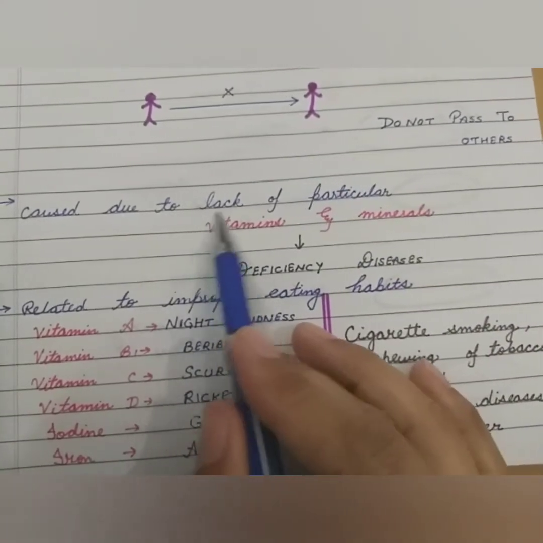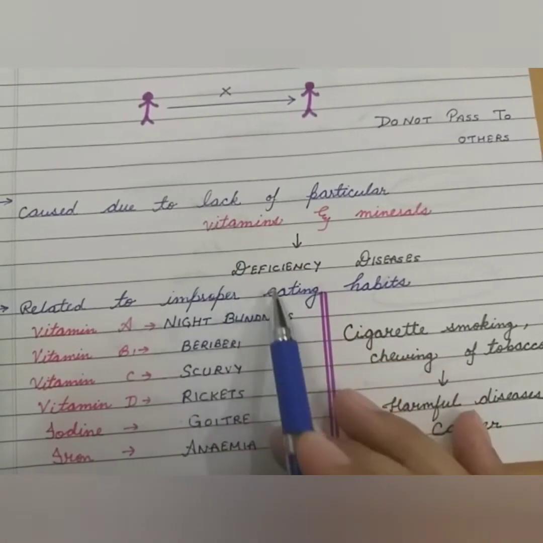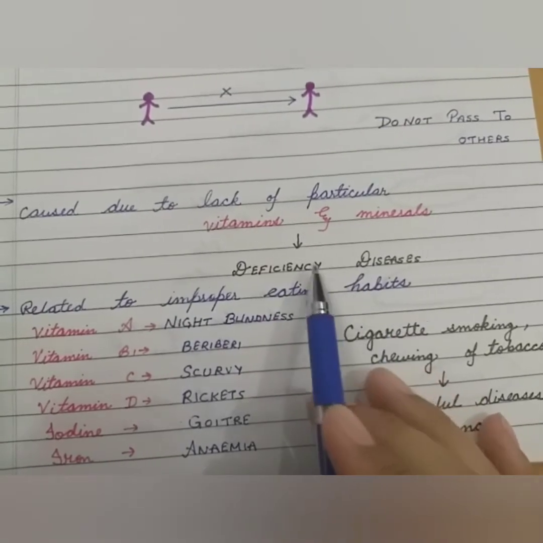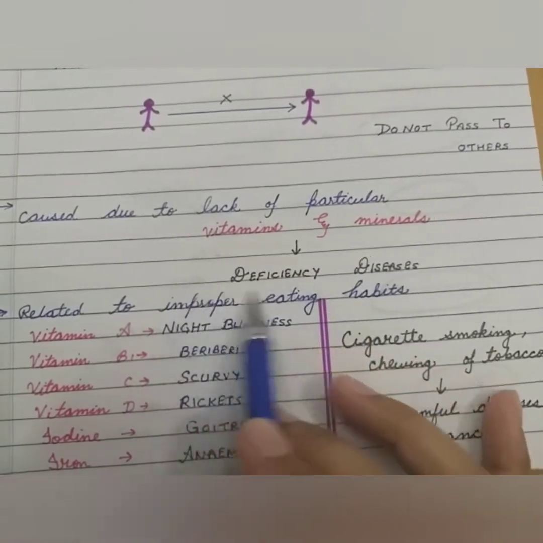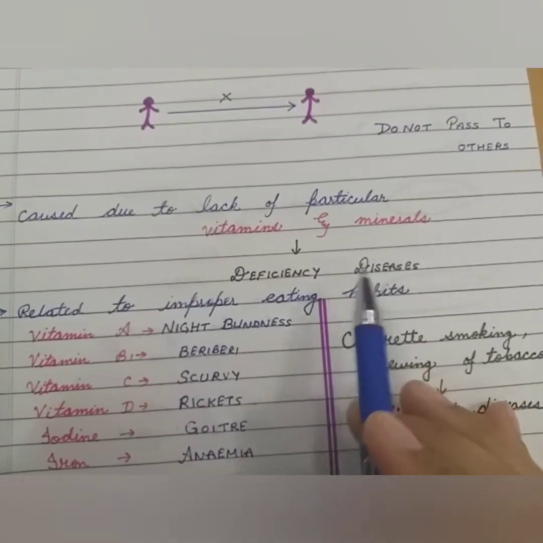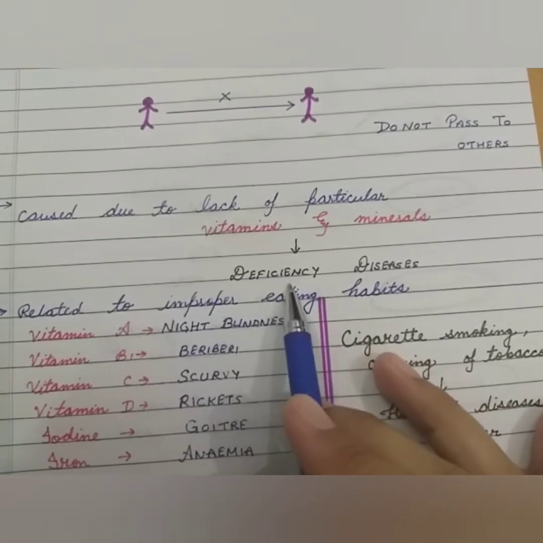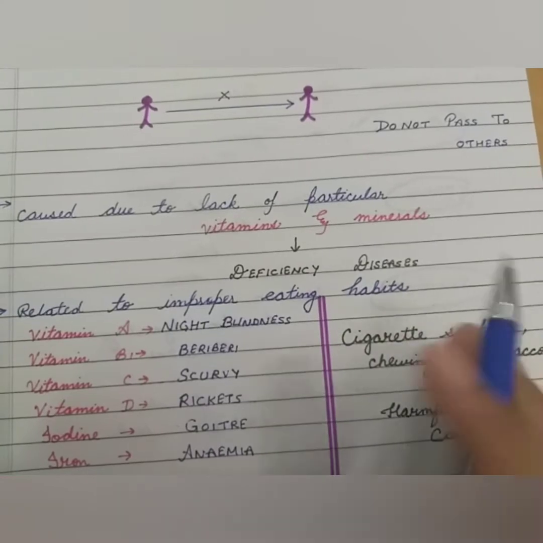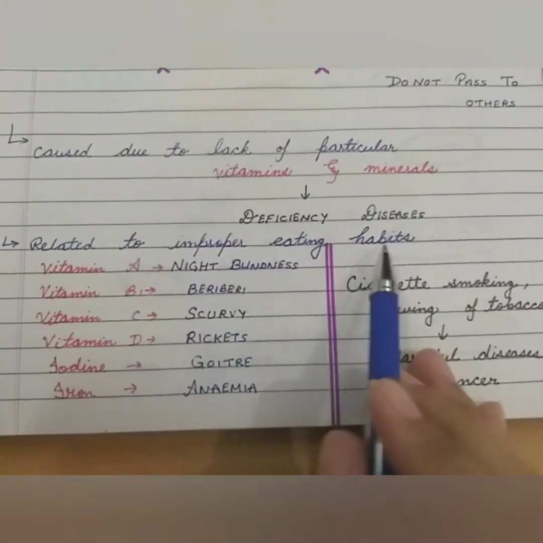Because vitamins and minerals are lacking, we call it deficiency disease. Another name for non-communicable diseases is deficiency diseases, because these diseases occur due to deficiency of particular vitamins and minerals in their diet. So mostly these diseases are related to improper eating habits.